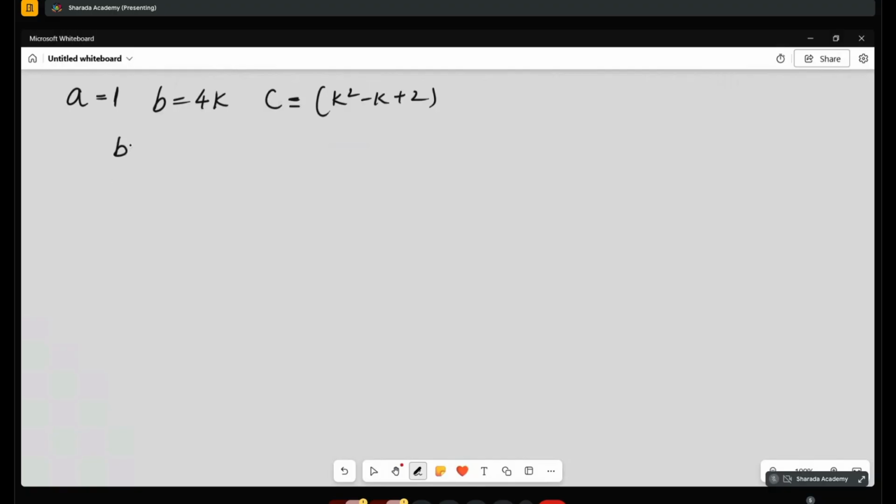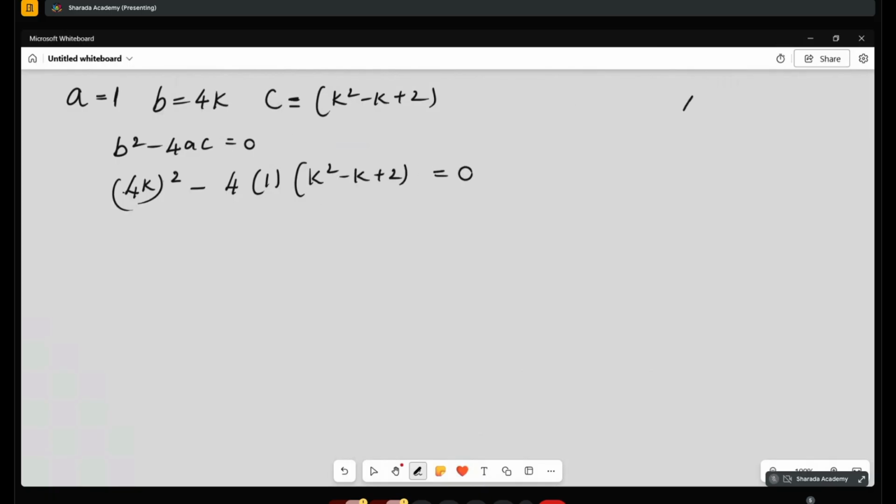So b square minus 4ac is equal to 0. What is b? 4k whole square minus 4 into 1 into k square minus k plus 2 is equal to 0.